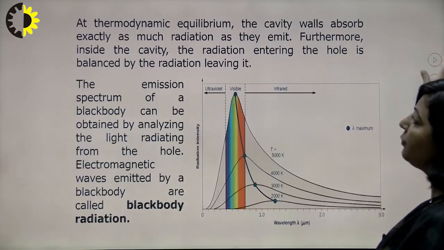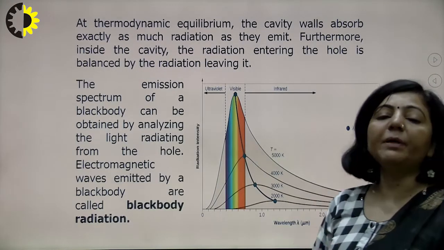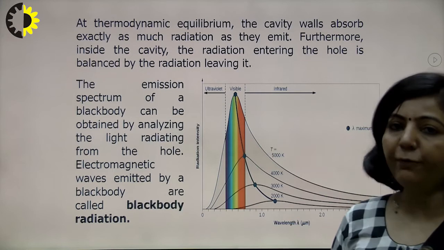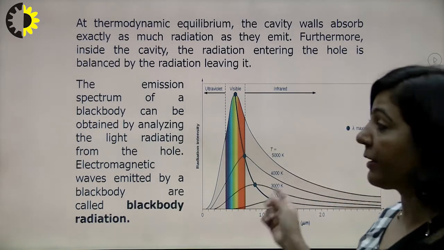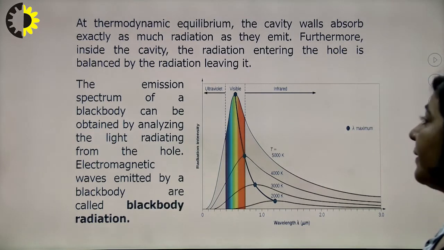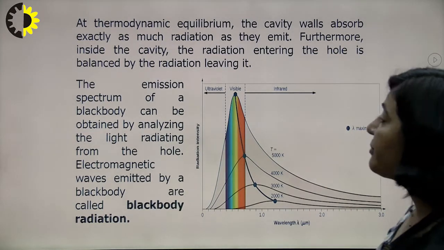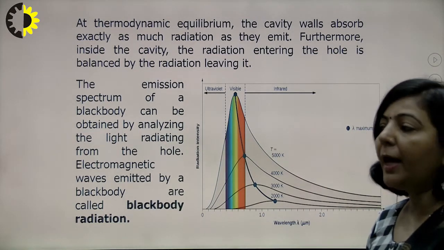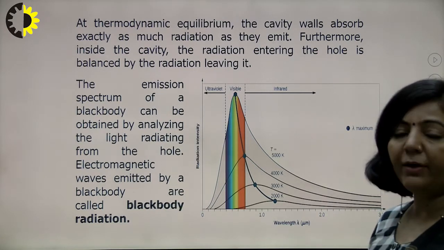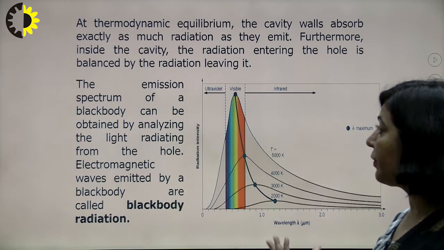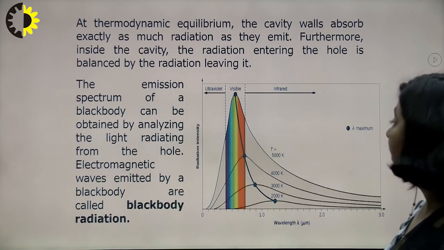Now, on the basis of the radiations emitted from a black body at different temperatures, we have discussed the black body radiation spectrum. The graph which you can see here is known as the black body radiation spectrum, and from it we have drawn some conclusions.